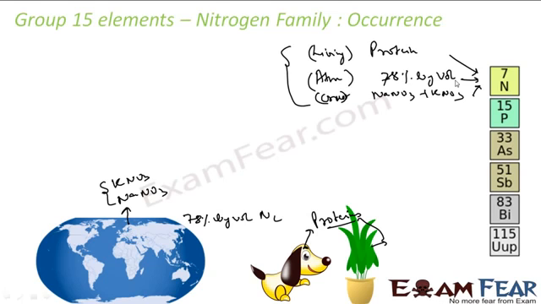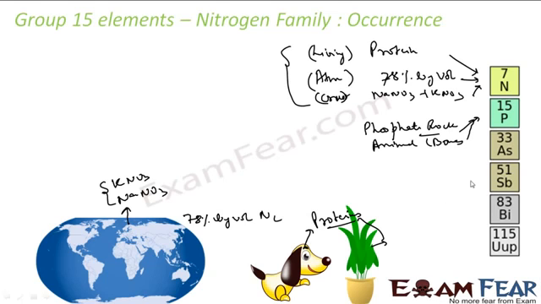Correct? If we talk about phosphorus, it occurs in phosphate rock. It also occurs in animals and plants, in the bones. In animals, in the form of bones. Phosphorus is in the bone. That's why you say if you have weak bones, take more phosphorus.